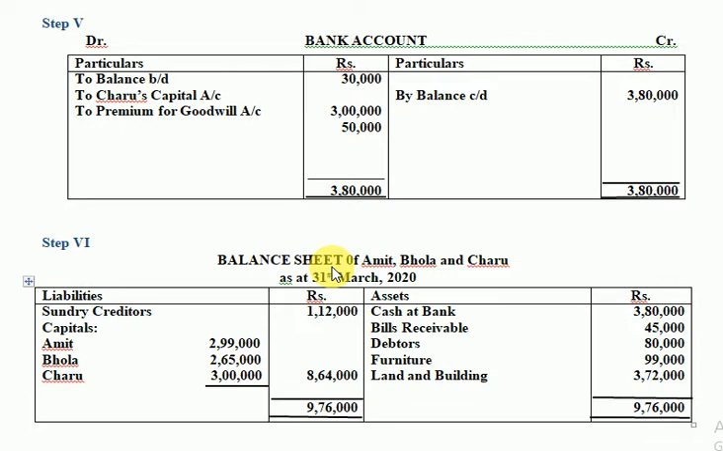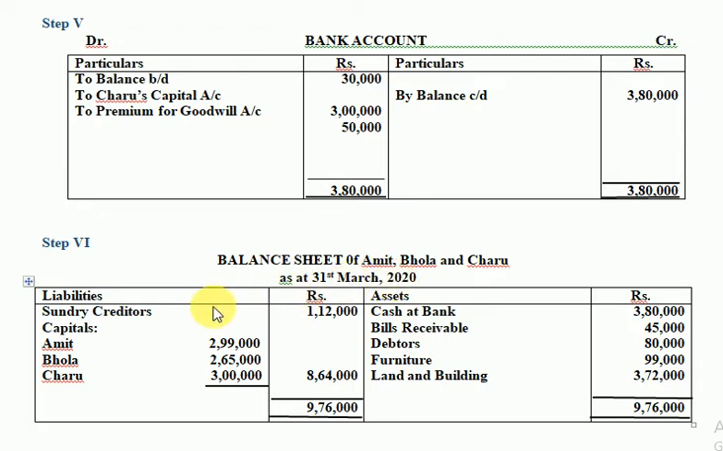This is our last step, step number 6. Balance sheet of Amit, Bhola and Charu as at 31st March 2020. I think we should make it 1st April instead of 31st March, because I remember in the question it was written as 1st April. So this should be 1st April. Please rectify this when you do it in your copy. Do not write 31st March, write 1st April 2020. Please take care of these small errors coming from my side. Children, this is a typing error. Please ignore this.